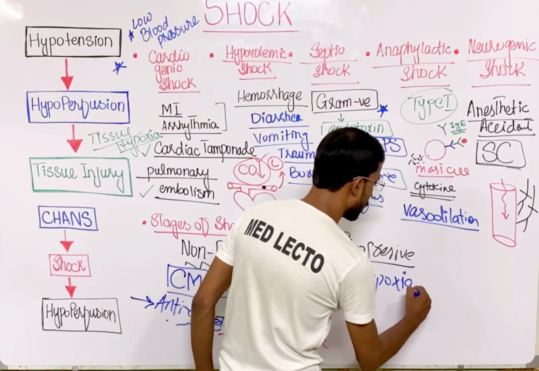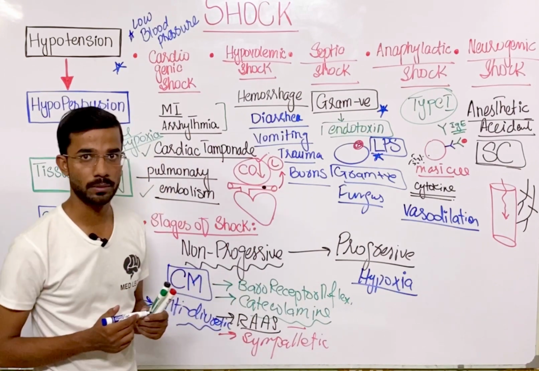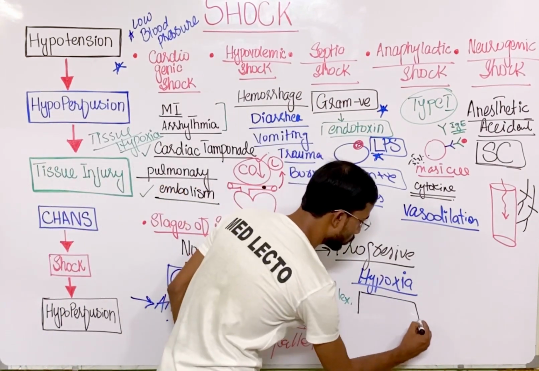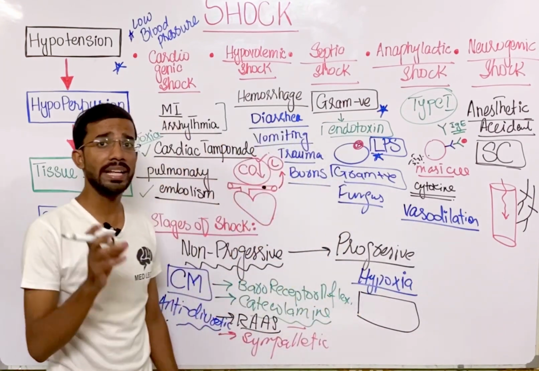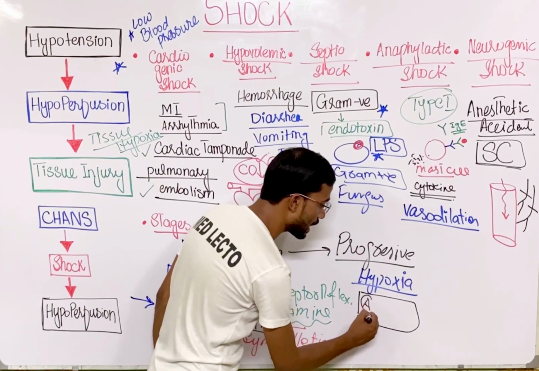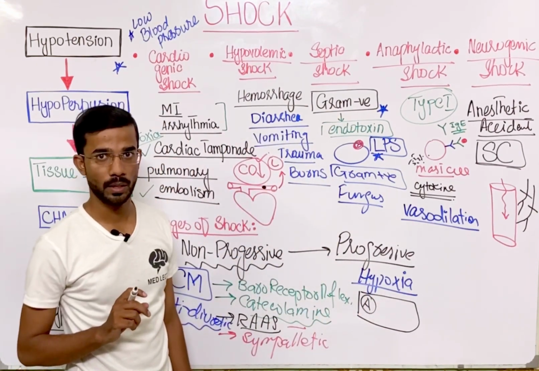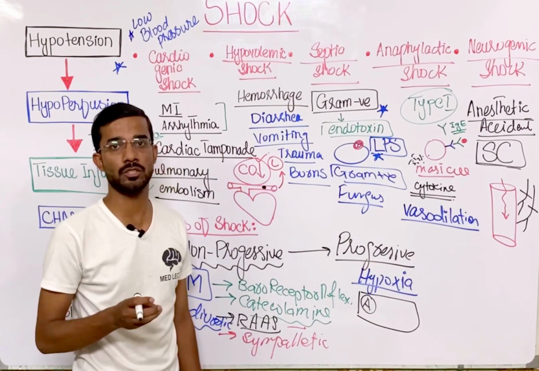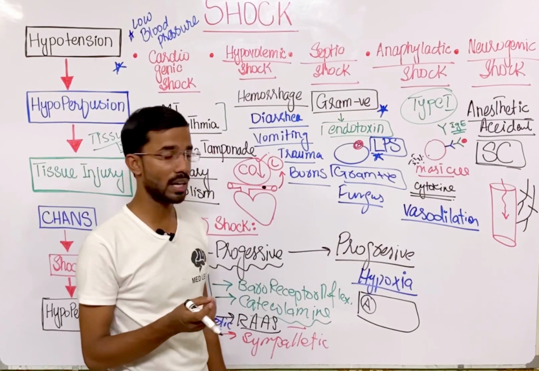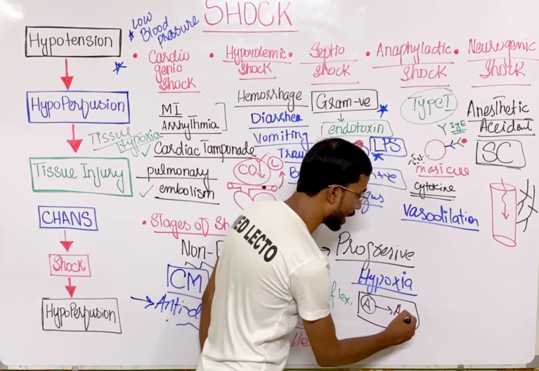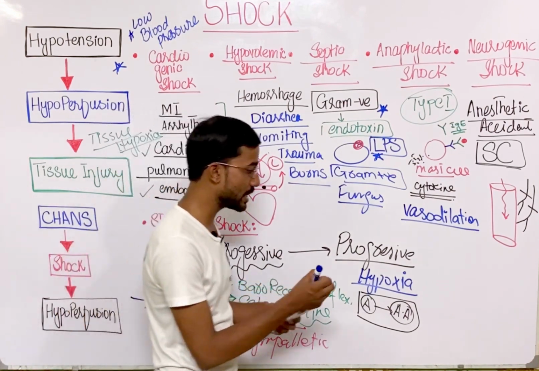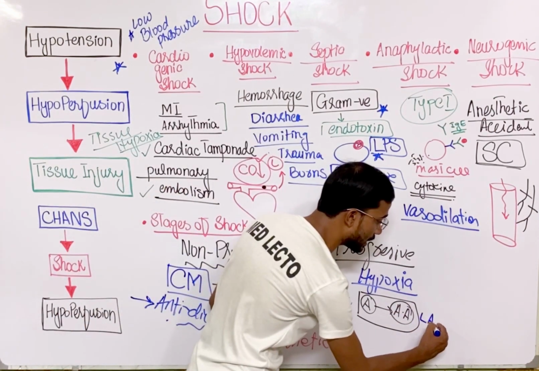In the tissues of the body normally you will see aerobic respiration, which happens in the presence of oxygen, but due to hypoxia, low supply of oxygen, cells convert into anaerobic respiration, and due to anaerobic respiration you will see the formation of lactic acid.